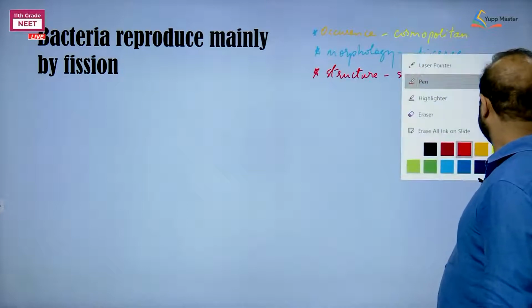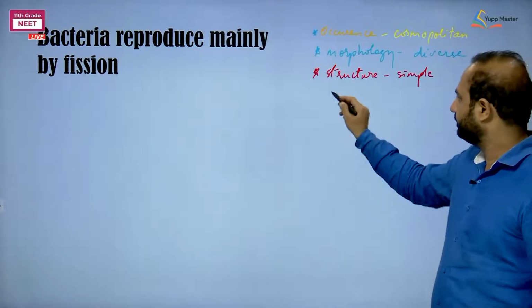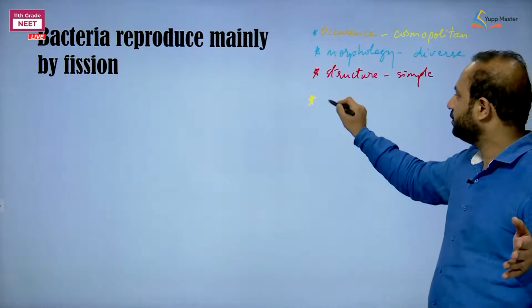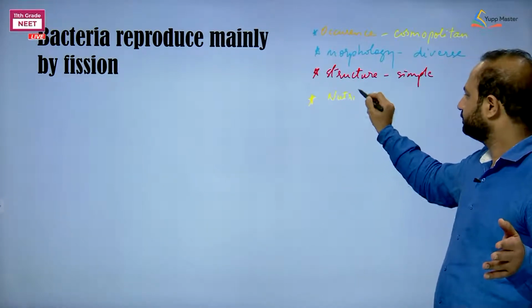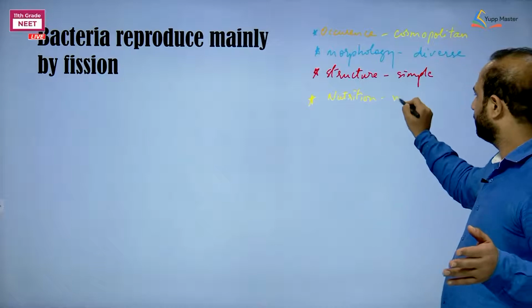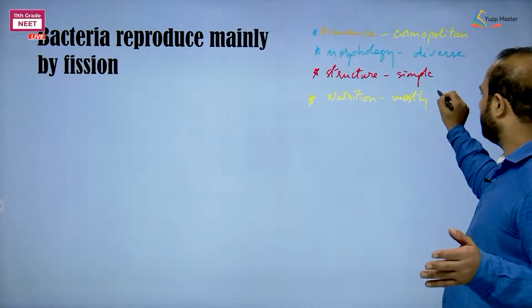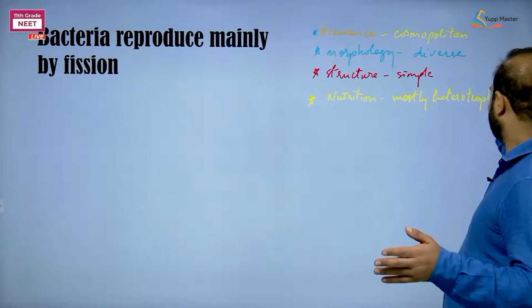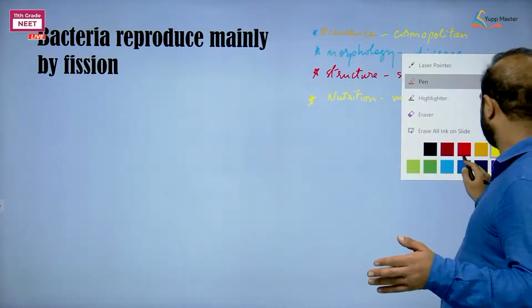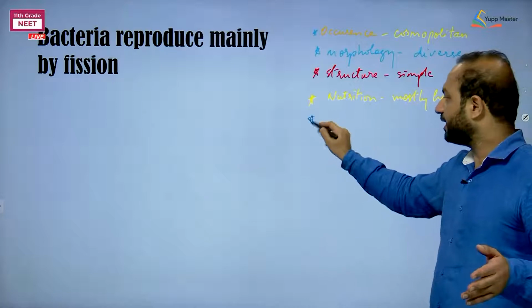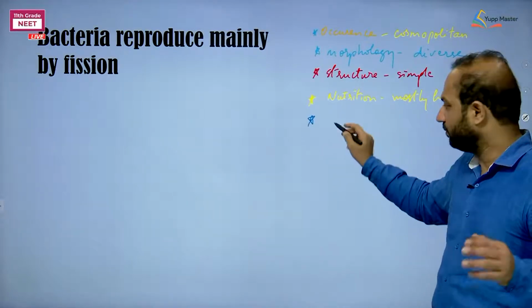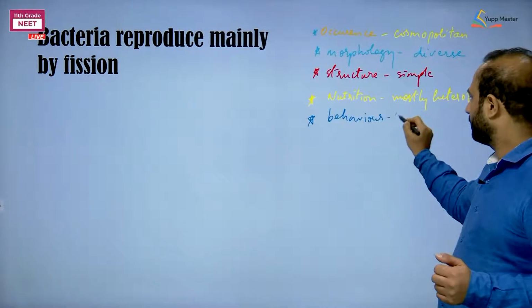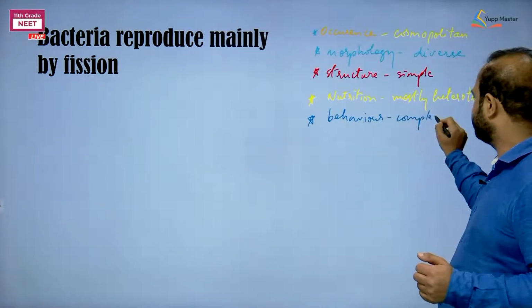Next feature that we can write is nutrition: mostly heterotrophs. Again, about their behavior: complex.